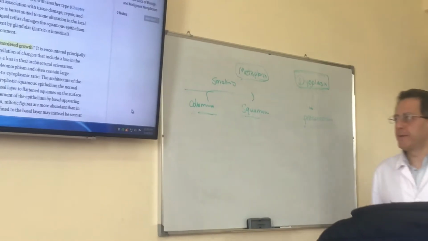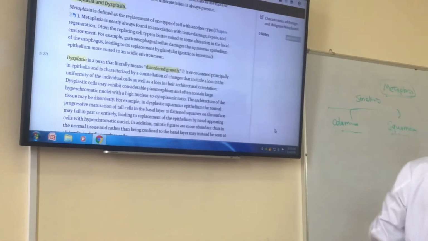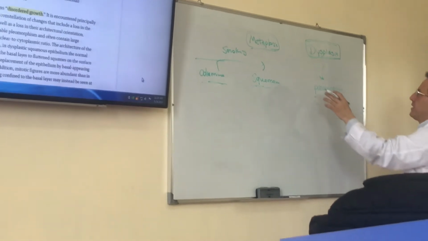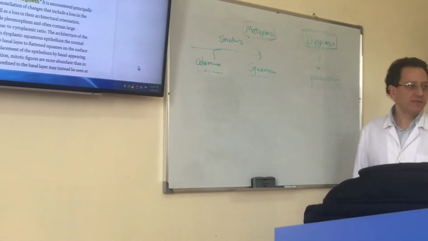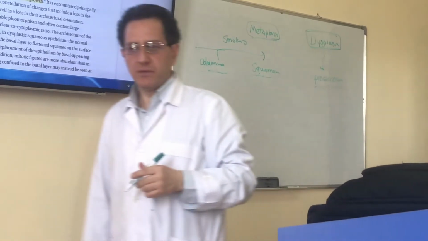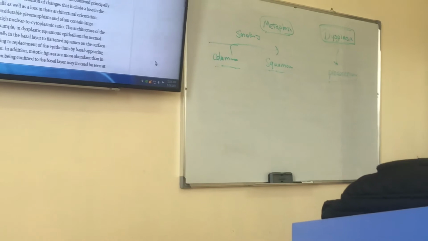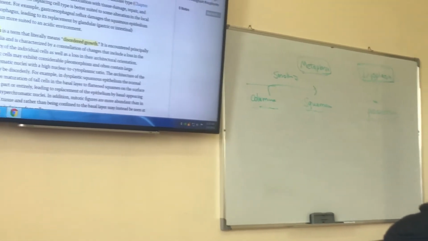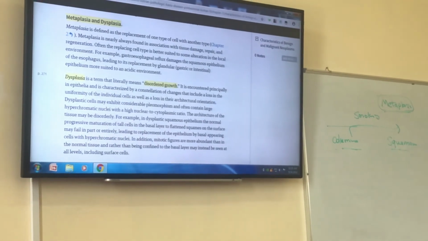So in dysplasia, there is disordered growth. That ordered type of growth that I showed you is not present in this dysplastic epithelium. The cells are atypical and disordered. So this is the meaning of dysplasia, and there is the risk of malignancy. So this dysplastic tissue can be precancerous.